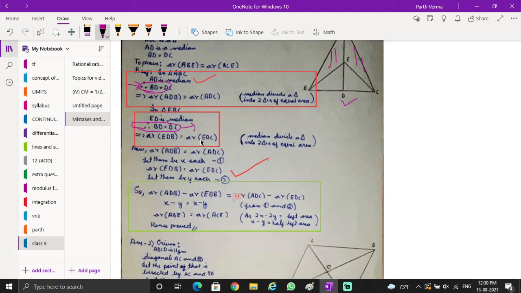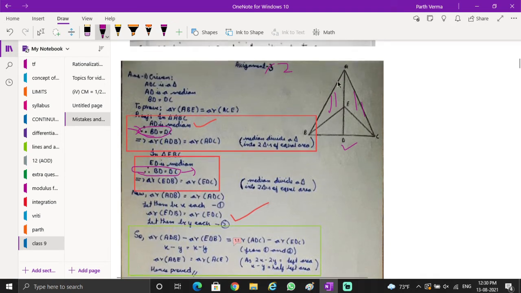Either you would have written this much only, and you may eliminate this line, or you would have given the idea about the height also. If you want to explain, then explain fully. Here again, let's learn the basic idea, what was happening in the question. First of all, these big triangles were the same, and these small ones were also the same, because D is the midpoint of BC, and from the vertex of the smaller triangle, a line segment was joining D. So this is also the median.